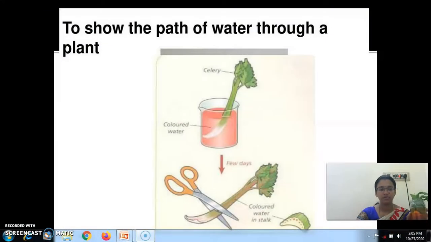Okay, children? So this is the activity. You just take a plant, cut its root, keep it inside the beaker, leave it for a few days and then observe. If you observe that, you will be able to see the color. And then if you cut the cross section of the leaf and the stem after a few days.